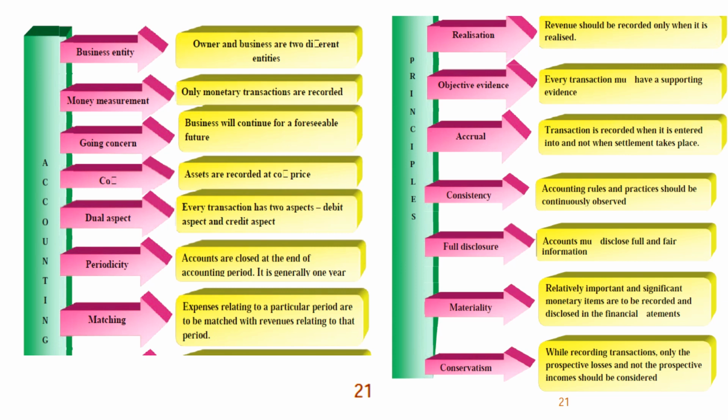Periodicity, accounts are closed at the end of the accounting period, it is generally 1 year. Matching, expenses relating to a particular period are to be matched with the revenues relating to that period. Realization, objective evidence, accrual, consistency, full disclosure, materiality, conservatism. Okay, so we need to see 3 more topics, so let's move on. Page number 22.